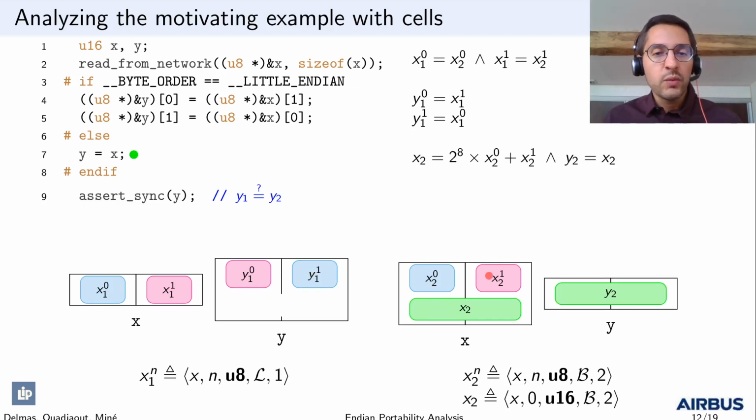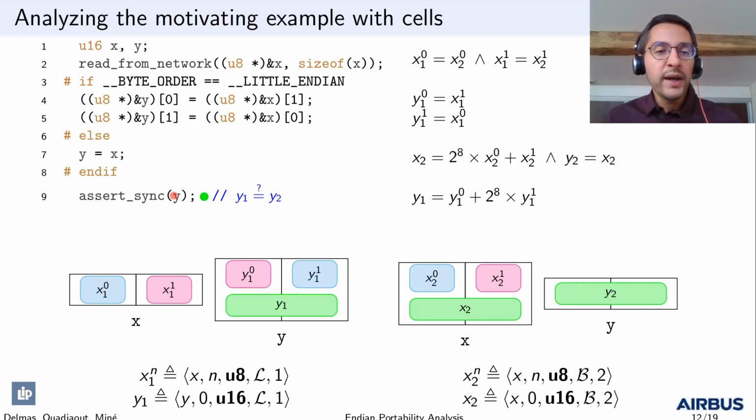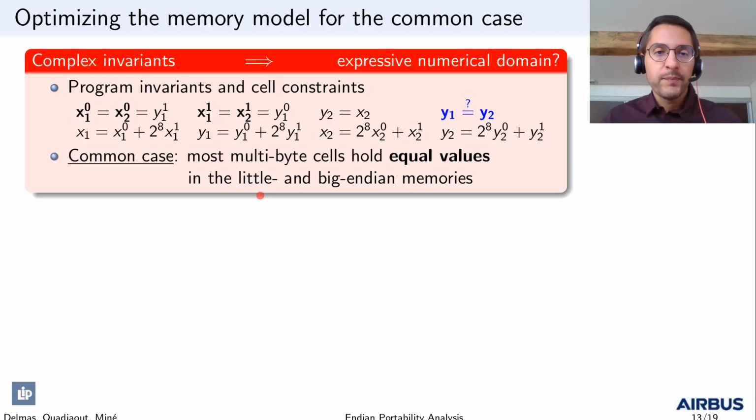Then we assign X to Y, which creates this cell. Finally, we read Y, which creates Y1, as we already have Y2. And then we query the numerical domain for equality. Equality can indeed be proved from the program invariants and cell constraints that we have inferred. Yet, these invariants are quite complex and would require powerful domains such as polyhedra. And this is not an option as we plan to scale to large real-world programs.